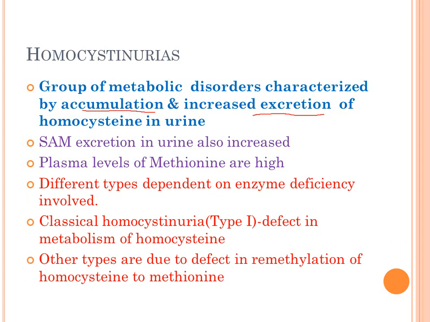Though different types of enzyme deficiencies are responsible for this, classical homocystinuria is because of a metabolic defect in the metabolism of homocysteine, while the other types, type 2 to 4, are defects of remethylation of homocysteine to methionine, and they are mostly because of defects in the metabolism of the various vitamin coenzymes. These are responsible for the other types of homocystinuria apart from type 1 homocystinuria.